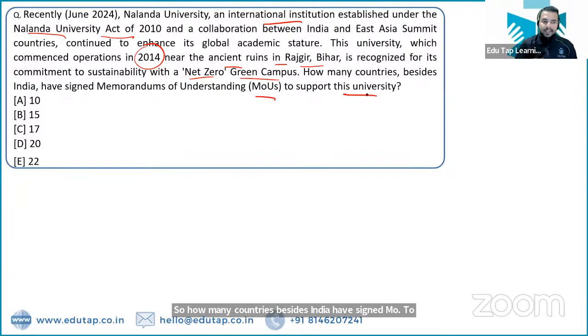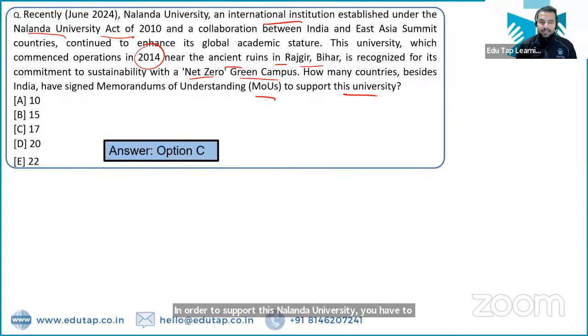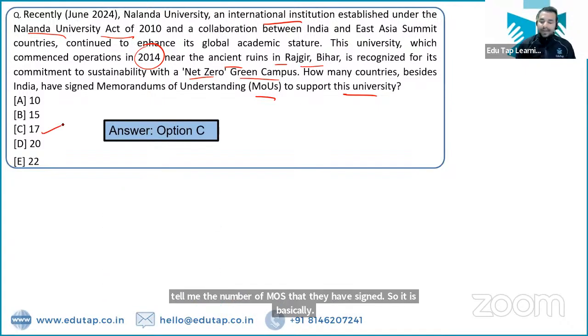So basically India has signed some memorandum of understandings in order to support this Nalanda University. You have to tell me the number of MOUs that they have signed. So it is basically, they have signed total 17 MOUs.